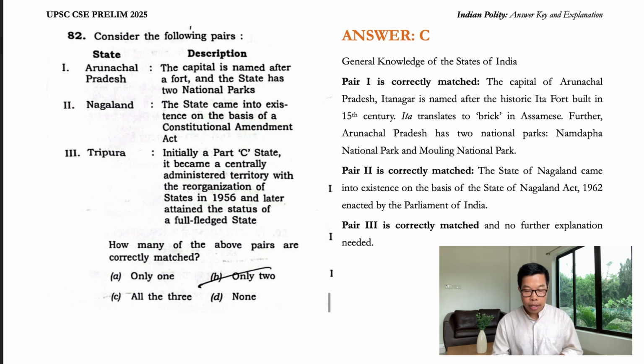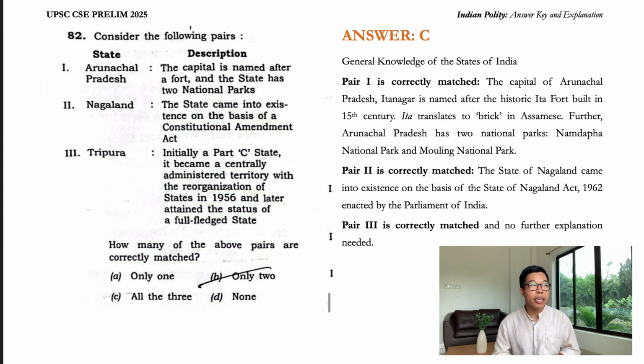And next, Tripura was initially a Part C state. Yes, Tripura and Manipur were initially princely states. Then when they merged into India, they became Part C states. It became a centrally administered territory with the reorganization of states in 1956, yes, and later attained the status of a full-fledged state.